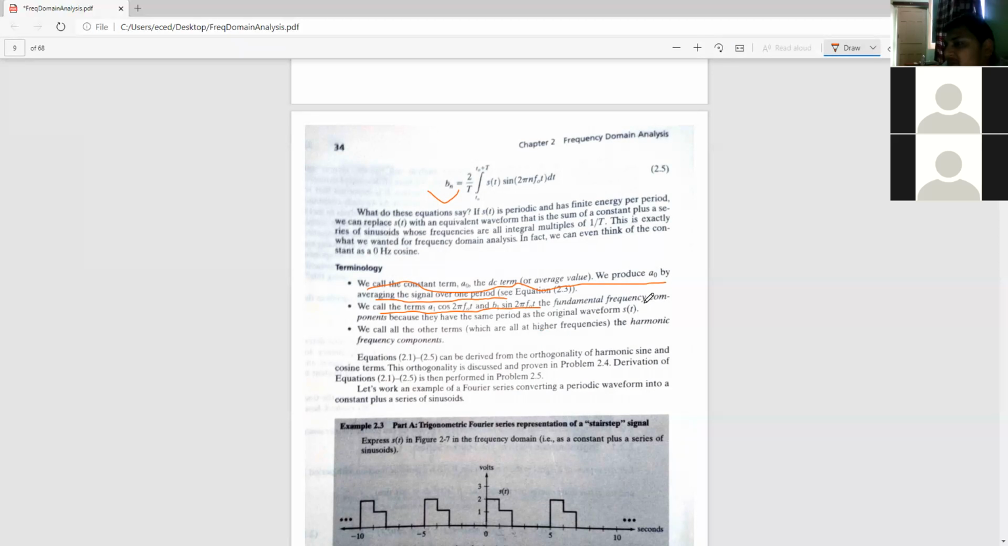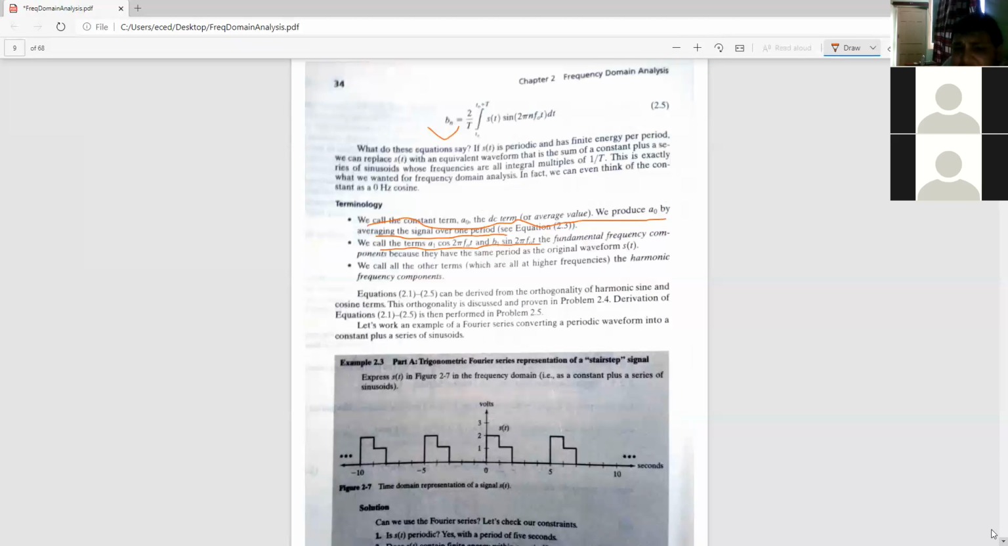बाकी सब उसके क्या होंगे? Integral form होंगे, n times of that. A1, A2. So following A1 B1, then A2 B2, then A3 B3. Similarly, the frequencies will increase twofold, threefold, fourfold. That is what happens basically in Fourier series representation.